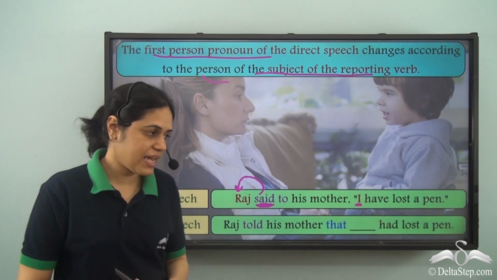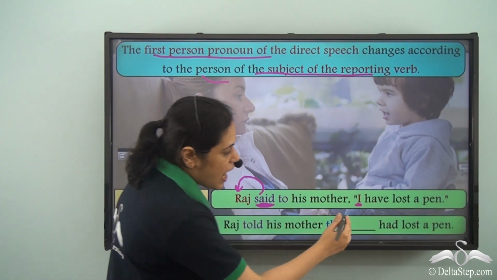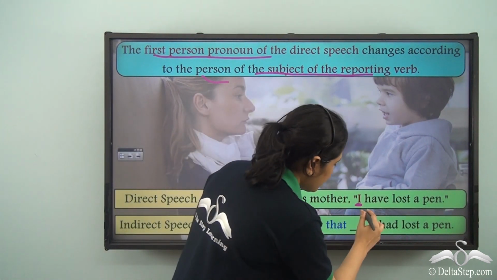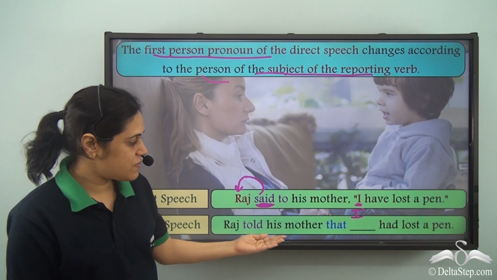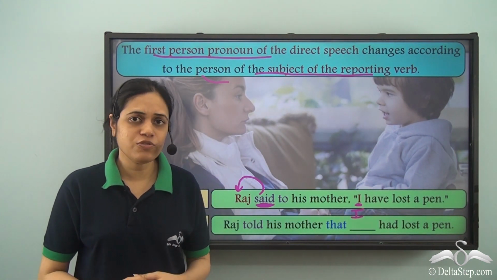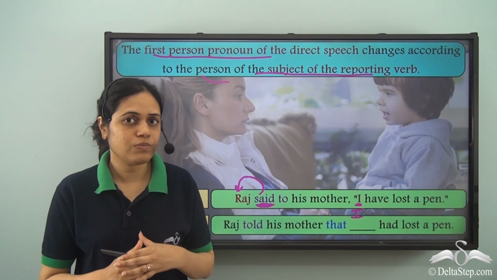Now, if I say that Raj told his mother that I had lost a pen, if I put an I here, then it is very confusing. Who has lost a pen? Have I lost a pen?